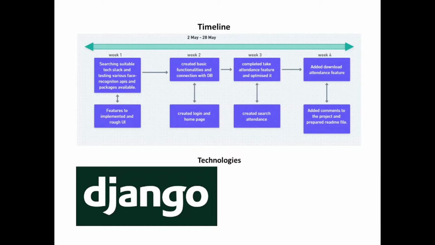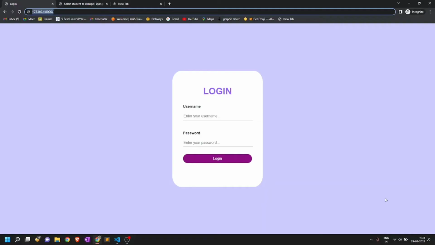So now let's talk about the technologies that I used for this project. Firstly, I used Django for my project, and for face recognition, I have used OpenCV. While working on the project, I interacted with my friends and mentor and talked about my plans, what I did, and what I wanted to do. I also listened for suggestions and incorporated the ideas on the weekly basis with my mentor. Now let's move on to the actual project.